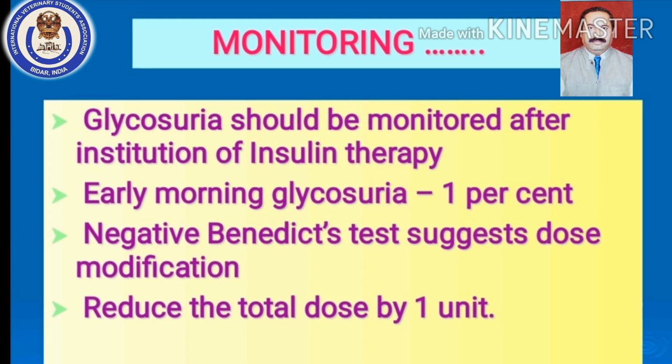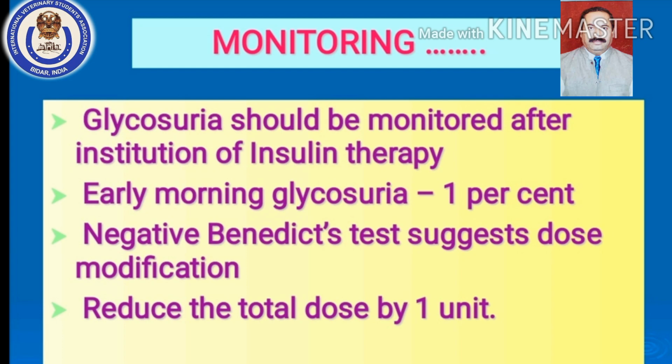Okay, when you are giving the dog the dose of 0.5 units per kg body weight, and we have presumed that the dog weighing around 20 kgs is having diabetes mellitus, the dose is 10 units. So the 10 units of porcine long-acting insulin has to be given. Okay, so next day morning the dog has to be presented to monitor glycosuria.